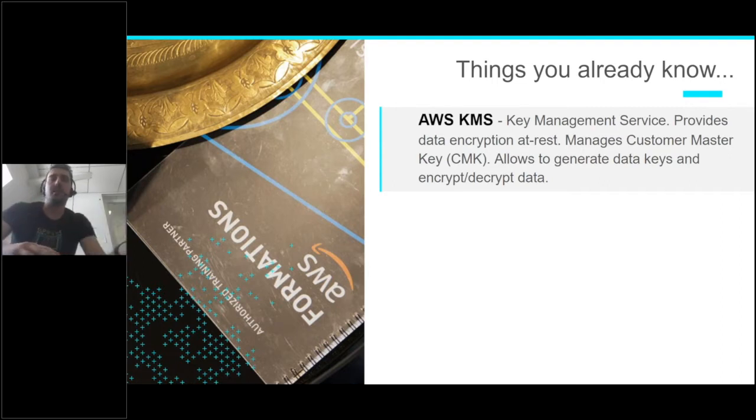All those things we will leave apart. We will just focus on the internal components of KMS and how those components indeed guarantee the security of your keys.